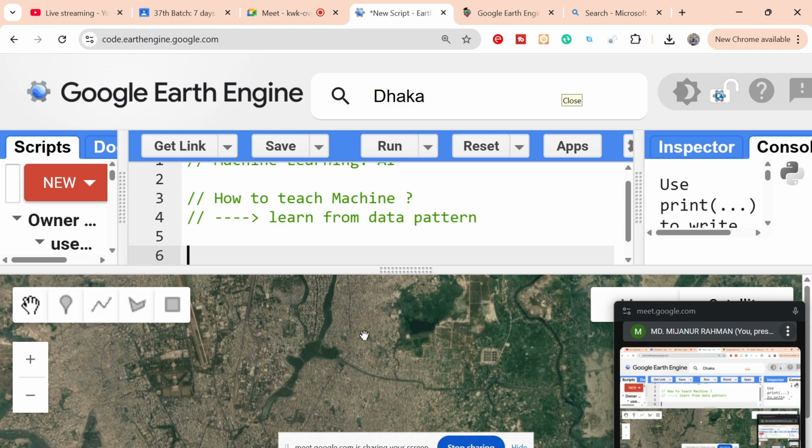If you check, for water I have some spectral signature value, for vegetation I have another unique spectral signature value, and for built up I have another spectral signature value. So basically it just learns from this type of data and makes the classification.